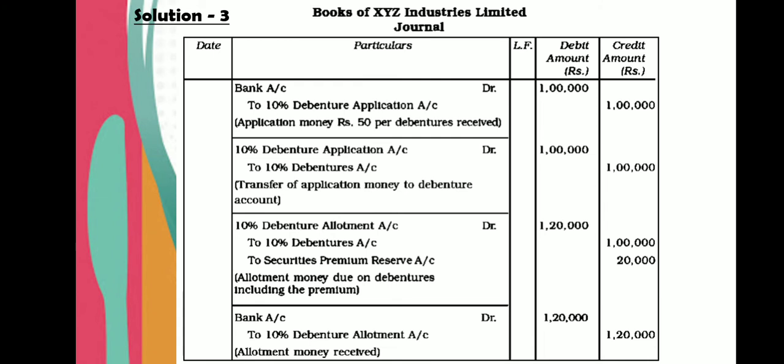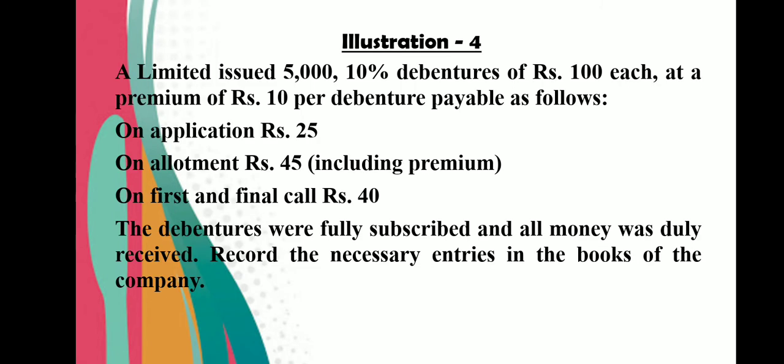Fourth entry would be for the receipt of allotment money. Bank account debit 1,20,000 to 10% debenture allotment account 1,20,000. So in this way, when the debentures are issued at premium, we have to credit securities premium reserve in the entry number 3. Let us see one more exercise.